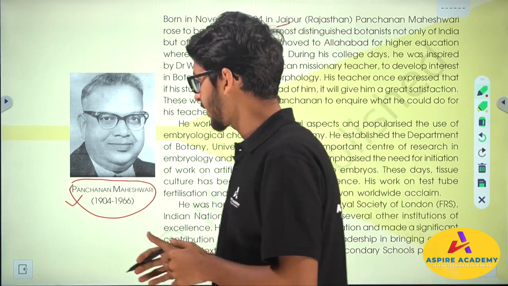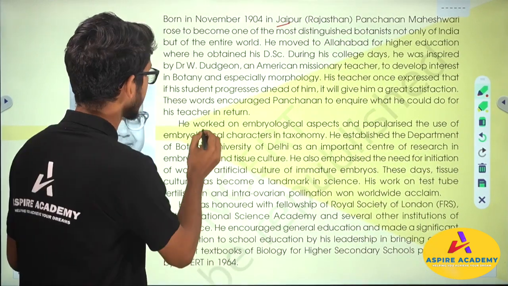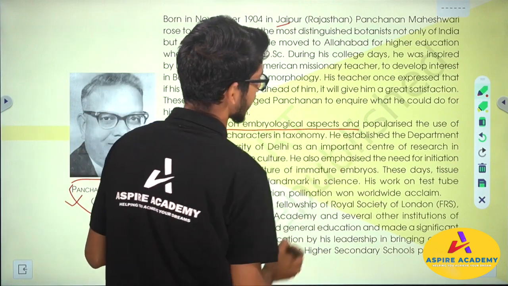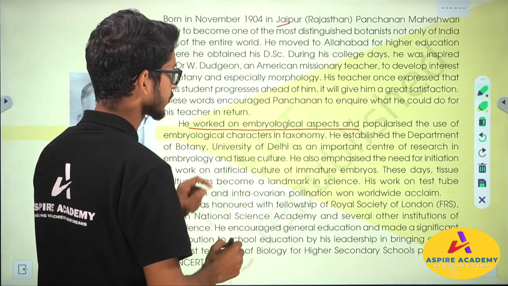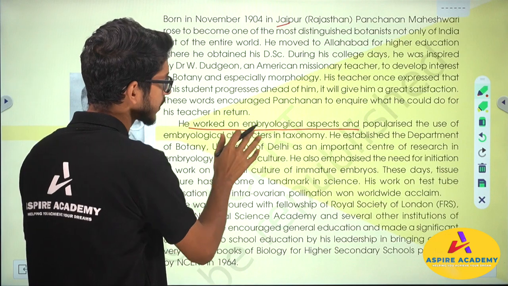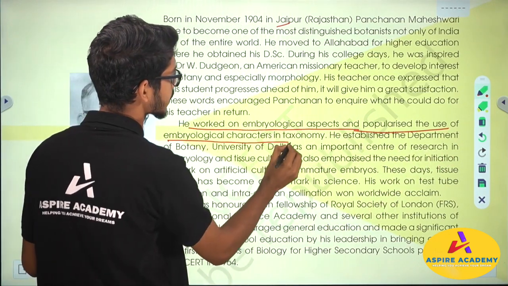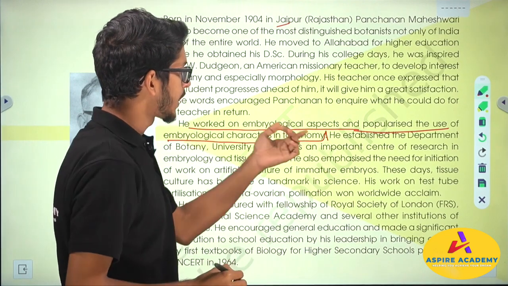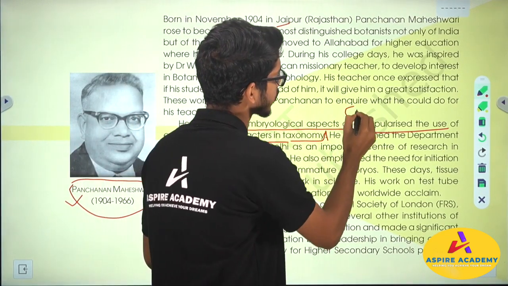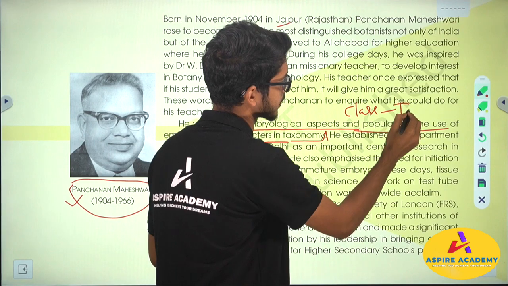But the main part here is that he worked on embryological aspects. You should underline this point as I am showing here. He worked on embryological aspects and popularized the use of embryological characteristics in taxonomy. See, in class 11 we already talked about taxonomical study, right?